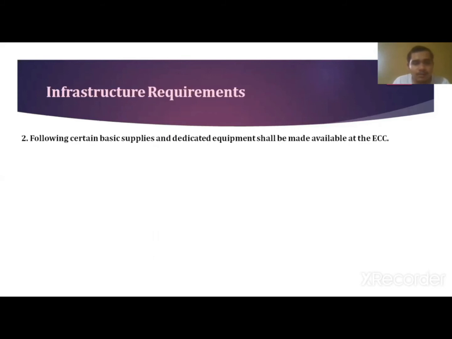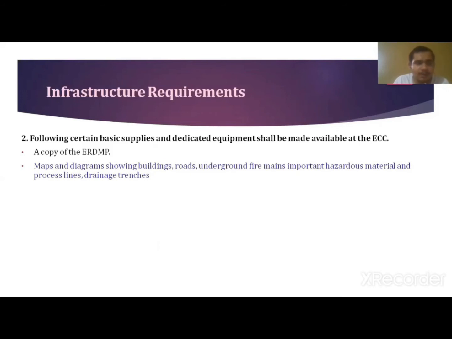After choosing the location of the ECC, there are certain basic supplies or dedicated equipment which shall be made available at the ECC. The first one is the copy of ERDMP. Then the next is the maps and diagrams showing the buildings, roads, underground fire mains, important hazardous materials and the process lines and drainage trenches.